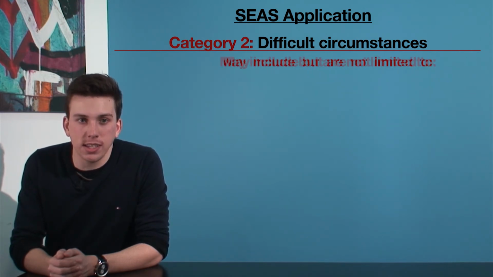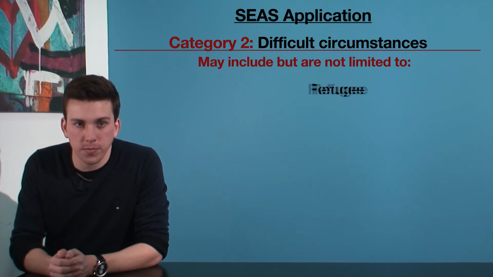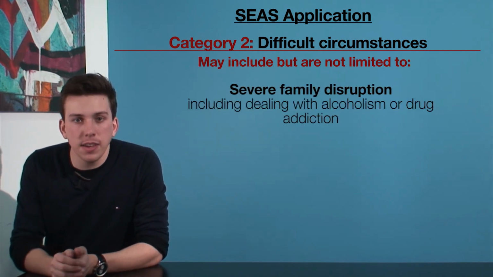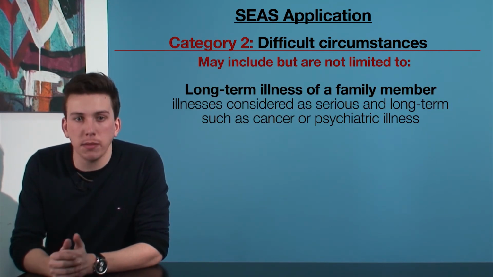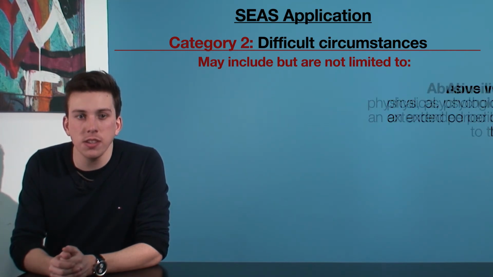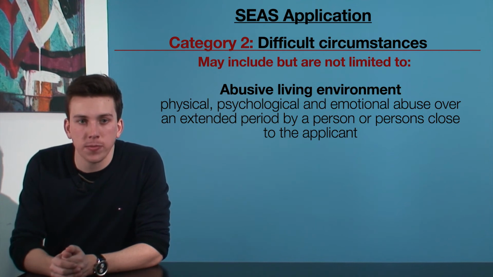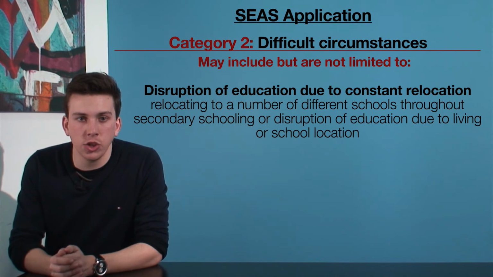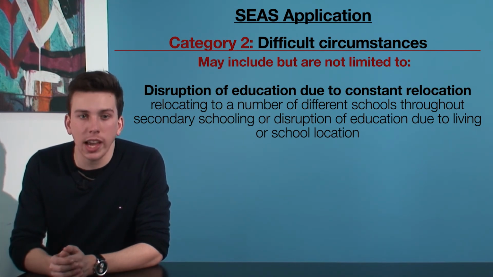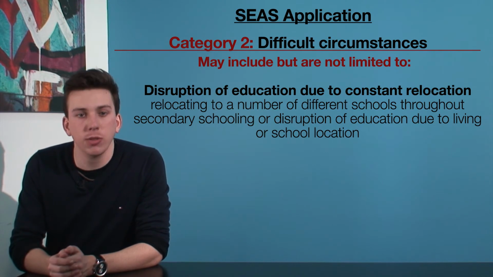Examples of difficult circumstances may include, but are not limited to, refugee, severe family disruption including dealing with alcoholism or drug addiction, long-term illness of a family member, illnesses considered as serious and long-term such as cancer or psychiatric illness, abusive living environment, physical, psychological, and emotional abuse over an extended period of time by a person or persons close to the applicant, disruption of education due to constant relocation, which is relocation to a number of different schools throughout secondary schooling, or disruption of education due to living or school location,